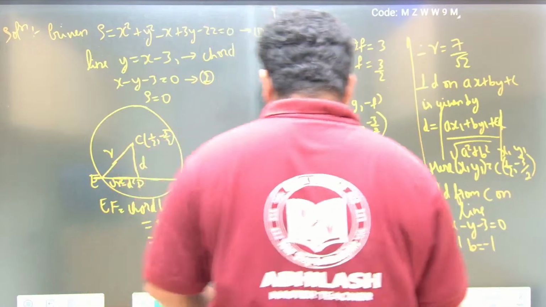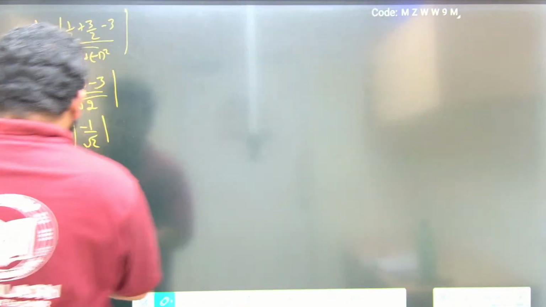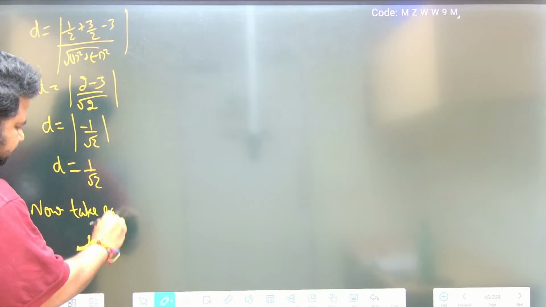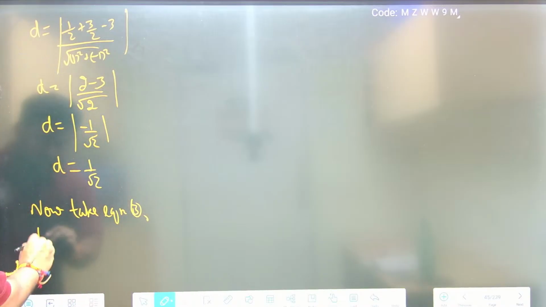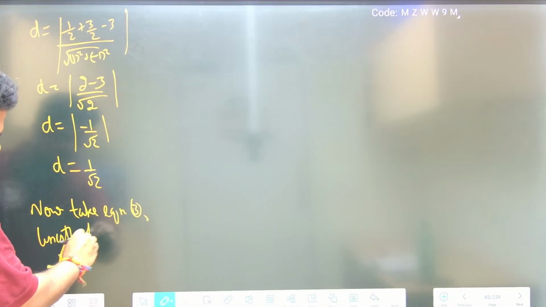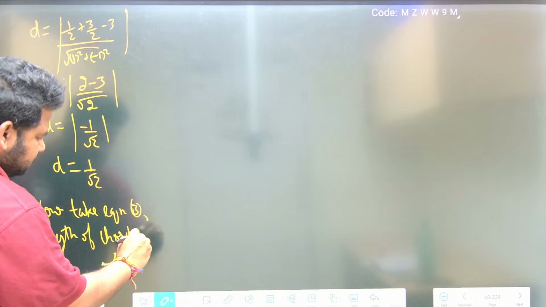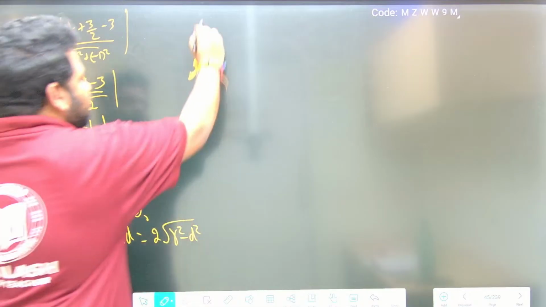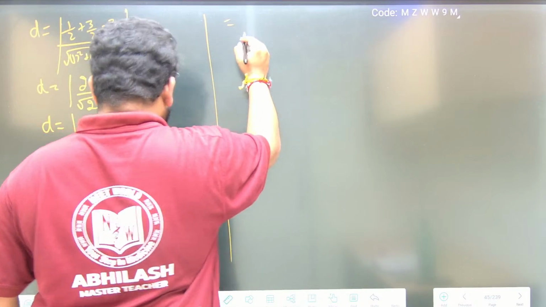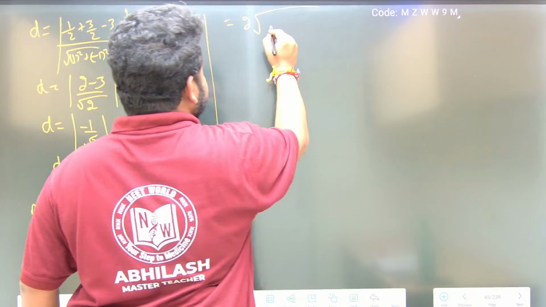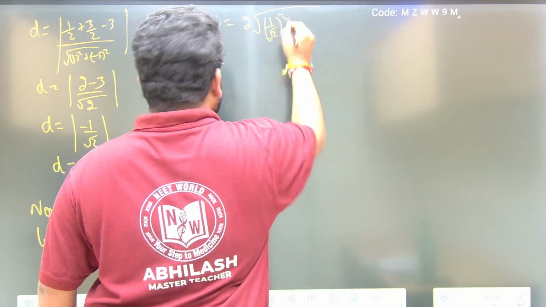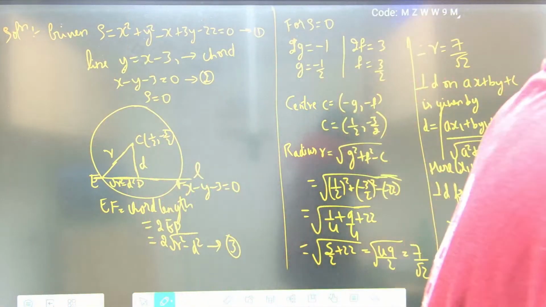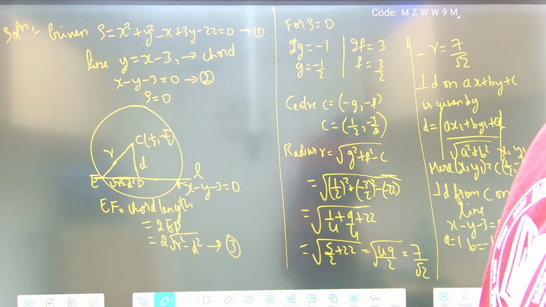Now take equation 3. That is the length of the chord, which is equal to 2 times square root of r square minus d square. So this will become equal to 2 times square root of r square, where r square is what? R is what? Then 1 by root 2 whole square, minus d square. What do we get? R square minus d square.